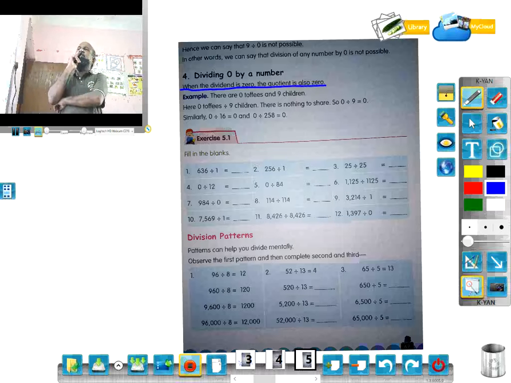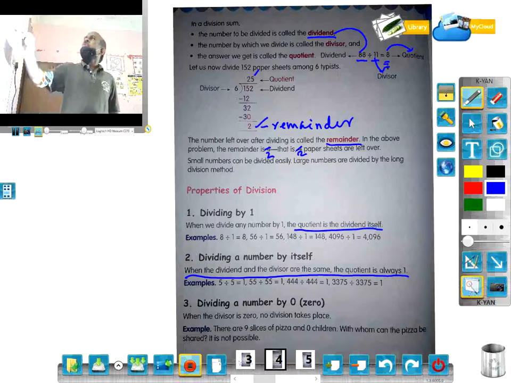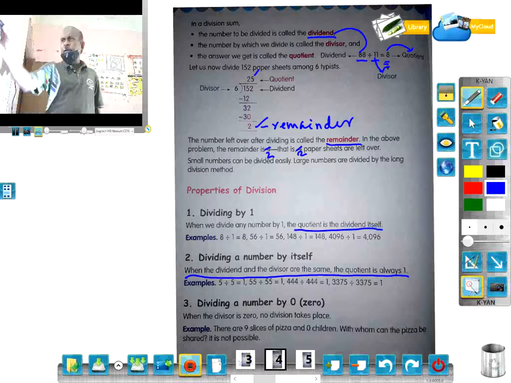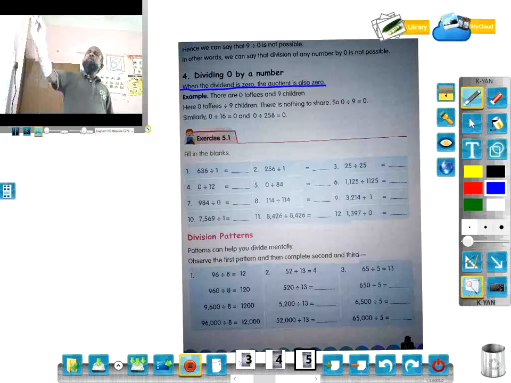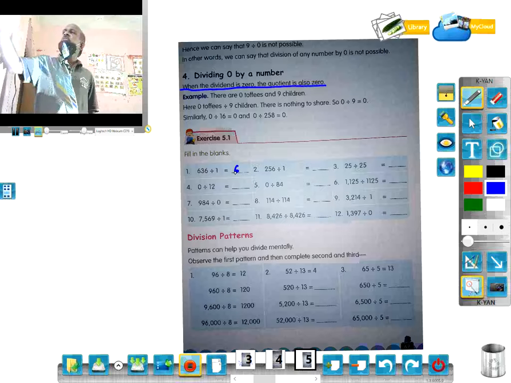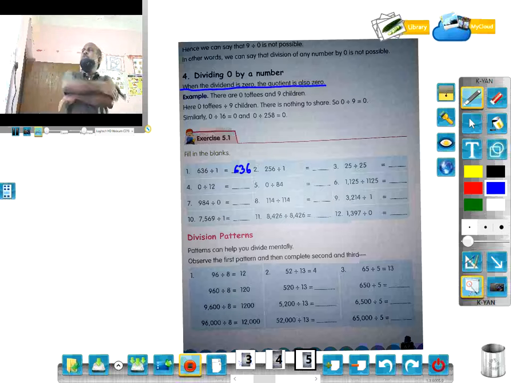Like 636 by 1, what is it? It is 636. Because we know the first rule, 8 by 1 is 8. When we divide any number by 1, the quotient is the dividend itself. So 636 is the dividend, the divisor is 1. If we divide, it will be 636 itself. Any number divided by that same number, as per the rule, will be 1. So 2 divided by 2 will be 1.